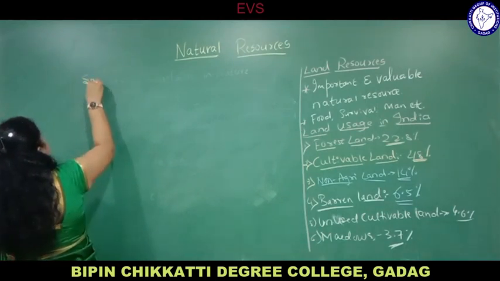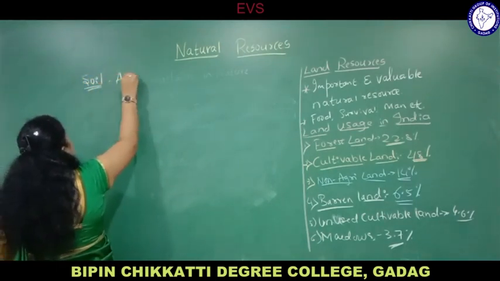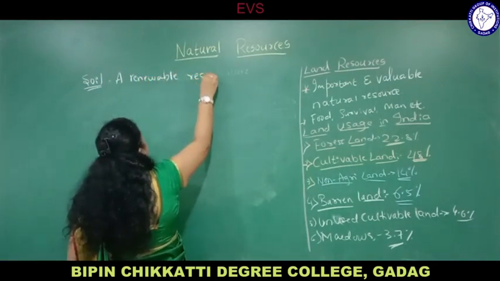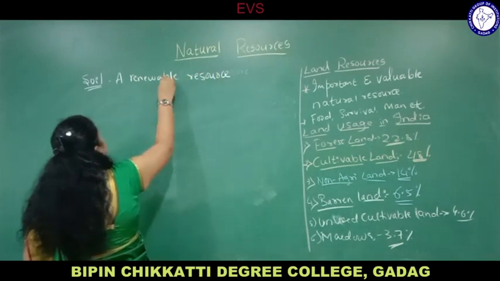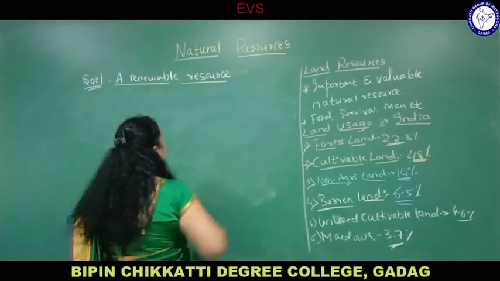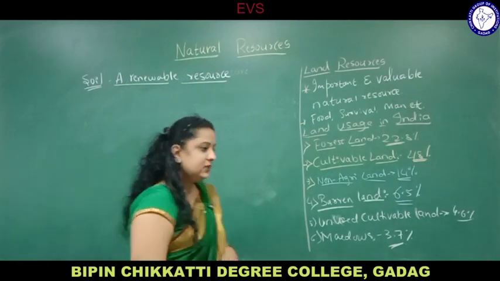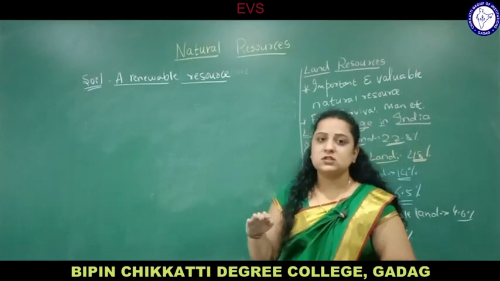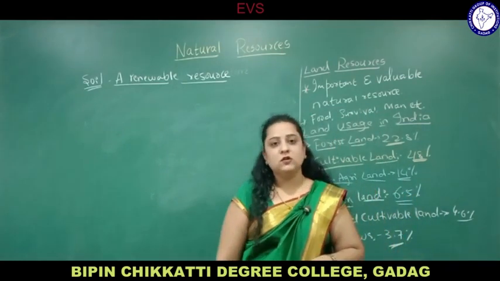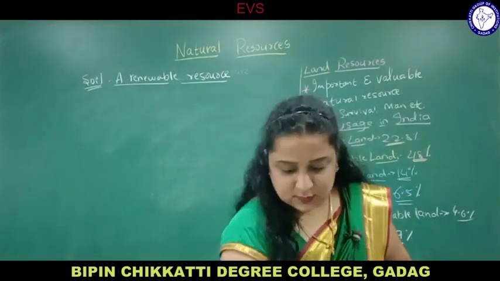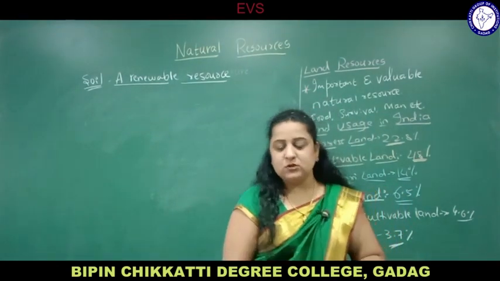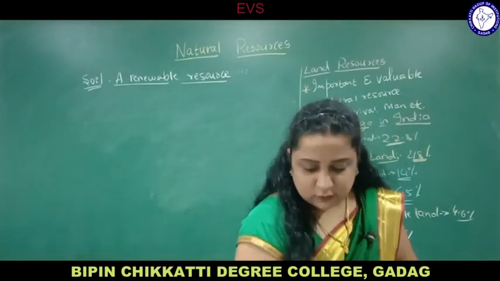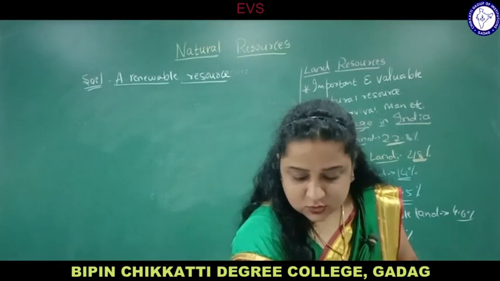Next one, that is soil, a renewable resource. You already know the meaning of renewable, means which can be regenerated. It's called a renewable resource. Soil is the topmost layer of the earth that is very useful for the growth of plants and some animals also. It is generated through a natural process gradually through the breaking of rocks. You can say huge rocks are there, due to the breaking down of which there is production of soil. Soil erosion is a natural phenomenon.